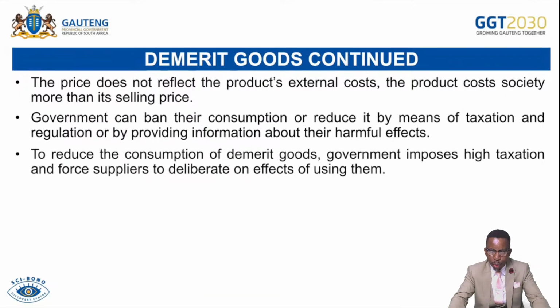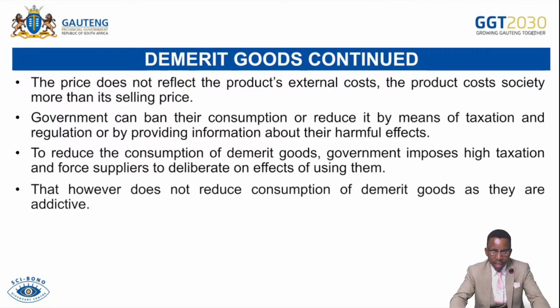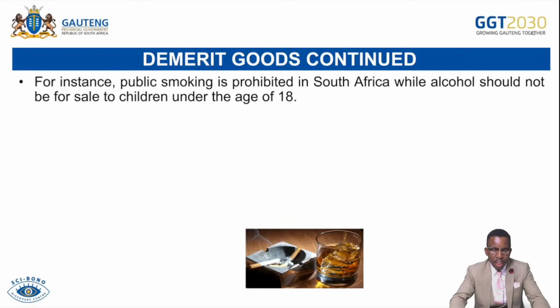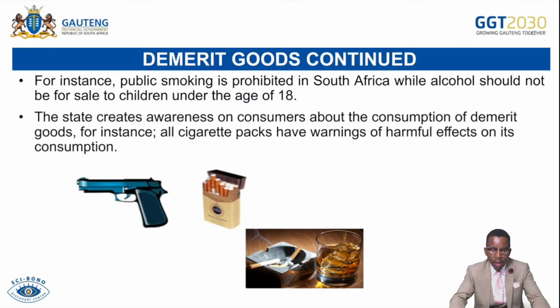To reduce consumption of demerit goods, government imposes high taxes and forces suppliers to warn about the effects of using them. This, however, does not reduce consumption of demerit goods, as they are addictive. So we continue. For instance, public smoking is prohibited in South Africa, while alcohol should not be sold to those under the age of 18. So the state creates awareness among consumers about the consumption of demerit goods. For instance, all cigarette packs have a warning of the harmful effects of consumption. So for that reason, people will buy it being fully informed about the effects.